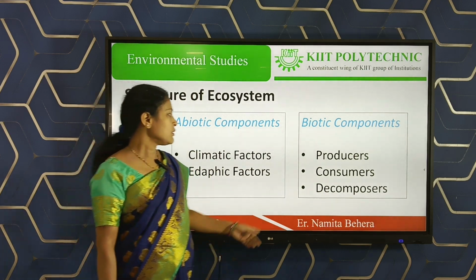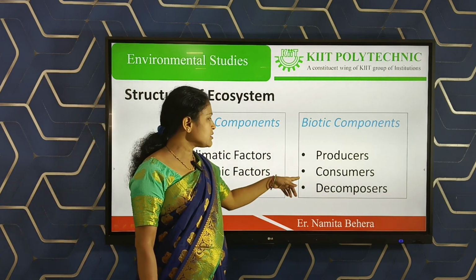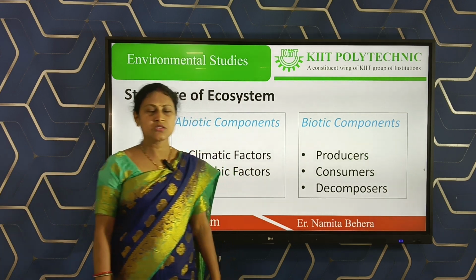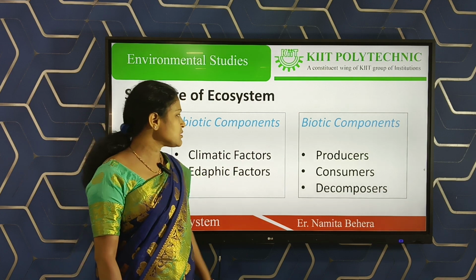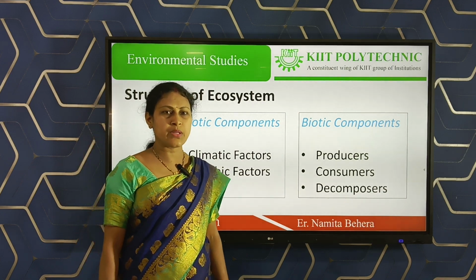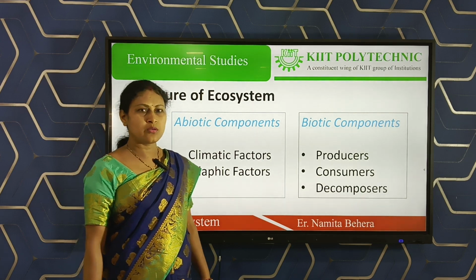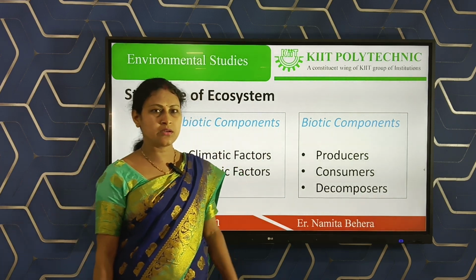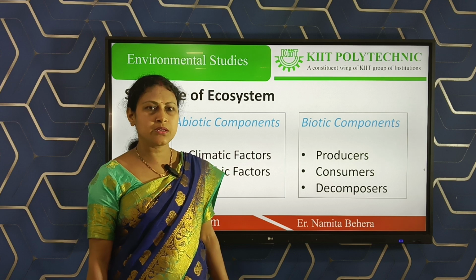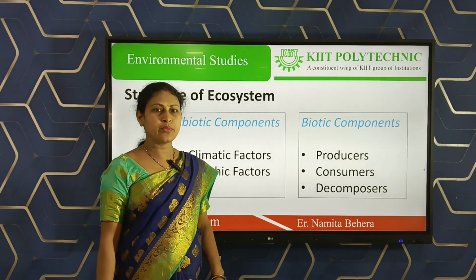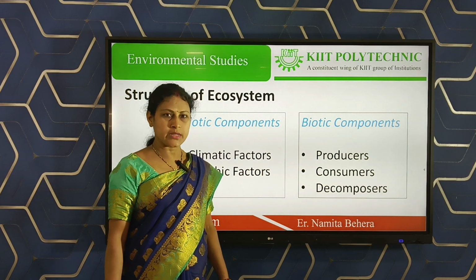We know that these consist of three main groups: producers, consumers, and decomposers. First we discuss the producers. Producers are the plants in an ecosystem. They generate their own energy requirement by the process of photosynthesis with the help of chlorophyll and sunlight.